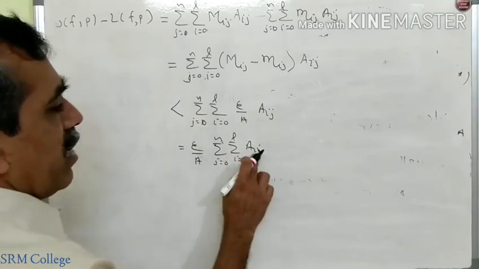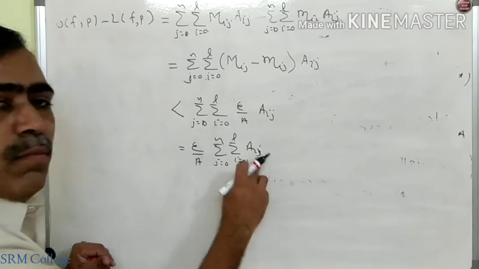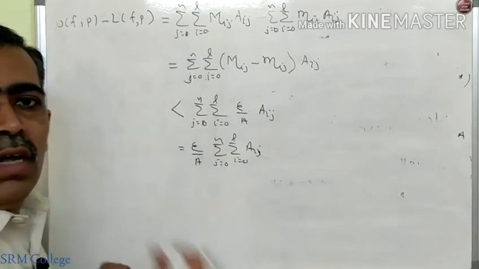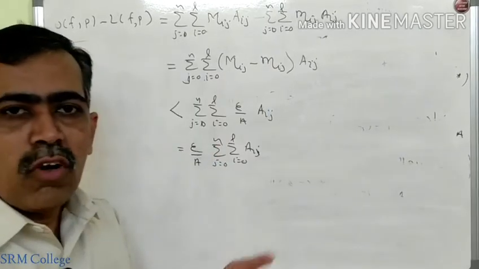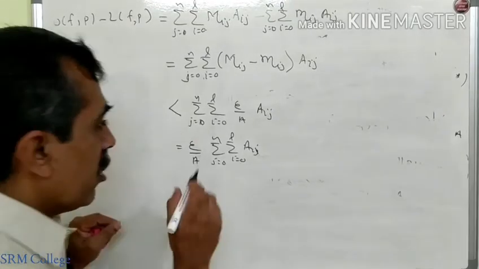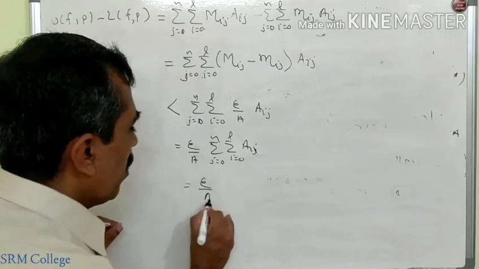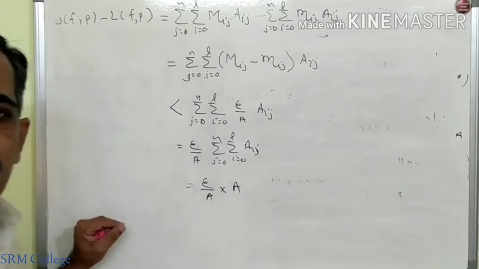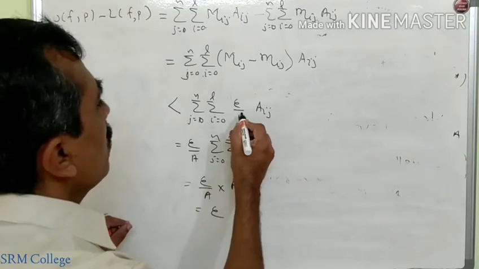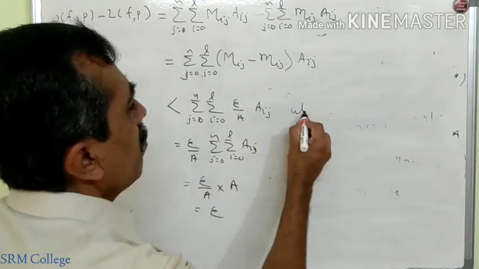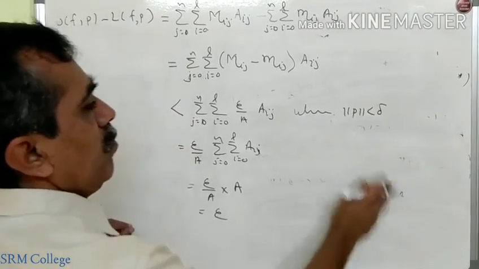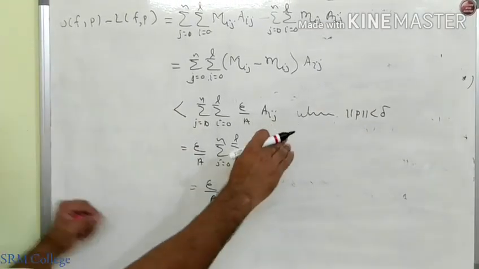Now what is this? This is the area of a subrectangle Dij. If you vary i and j, this will be the sum of the areas of all the subrectangles, and that will give you the total area of the rectangle. What is the total area of the rectangle? We have taken it as A. So this is epsilon. This is true since the difference is less than epsilon by A whenever norm P is less than delta, which is our assumption.